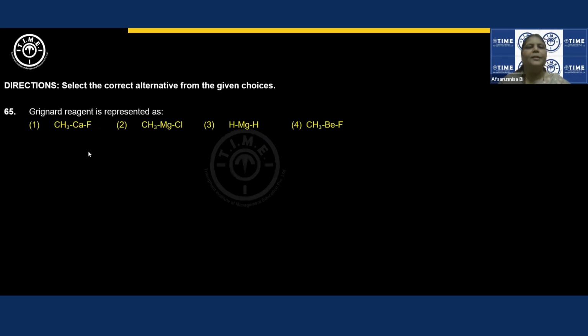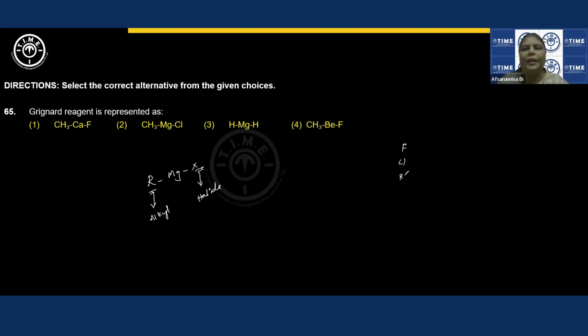Going ahead, Grignard reagent is represented as... So the option is very easy. RMgX, where R is an alkyl group and X is a halide group. It can be any halide, right? So generally, what are halides?